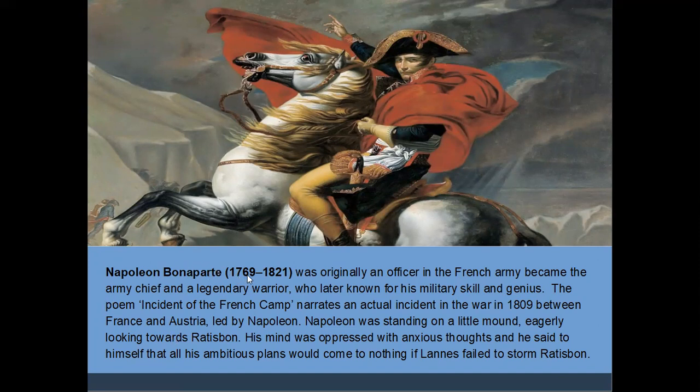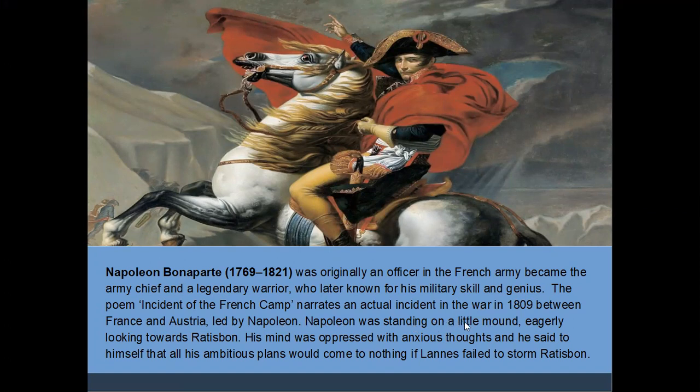He was born in 1769 and he died in 1821. He was originally an officer in the French army, became the army chief and a legendary warrior, later known for his military skill and genius. The poem Incident of the French Camp narrates an actual incident in the war in 1809 between France and Austria, led by Napoleon.